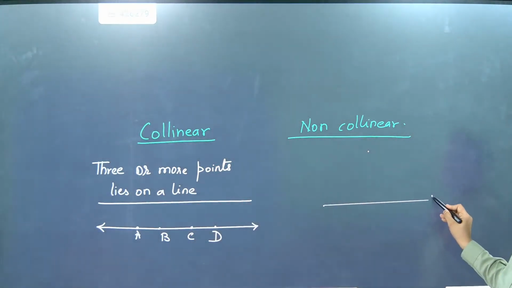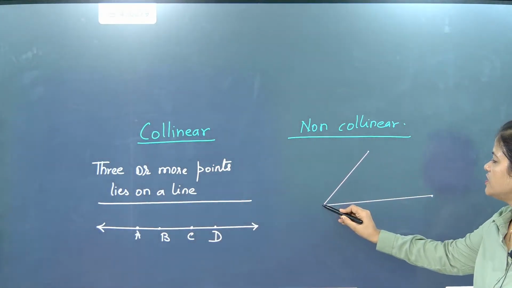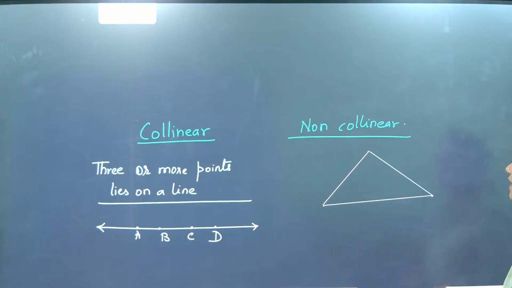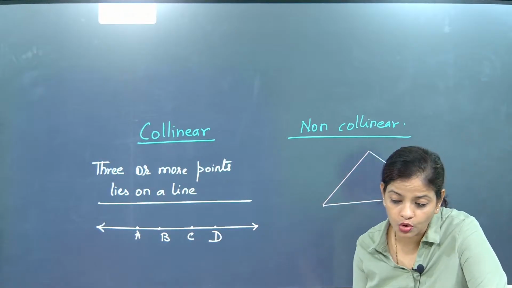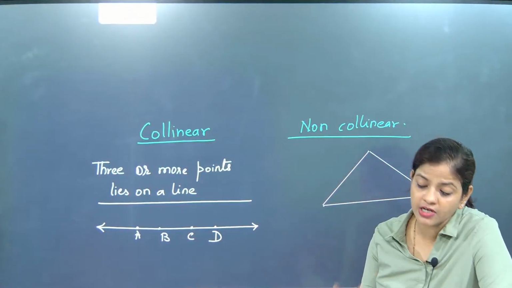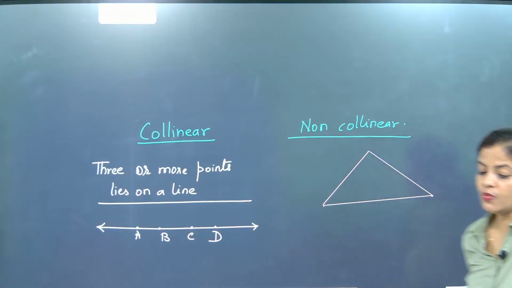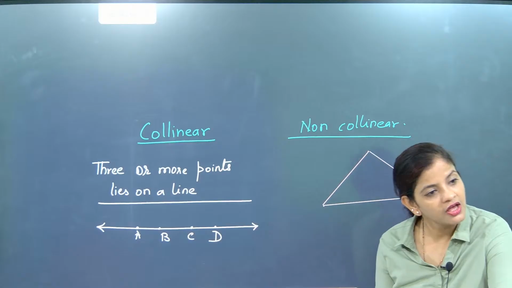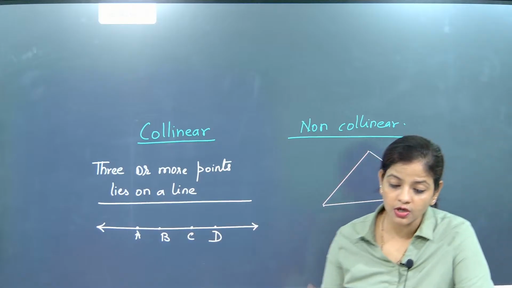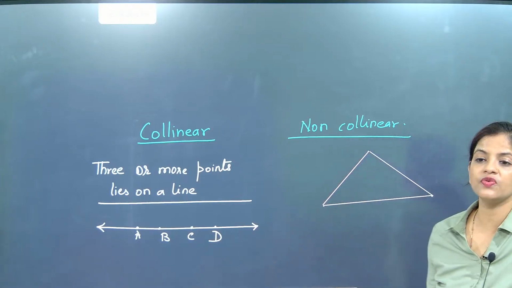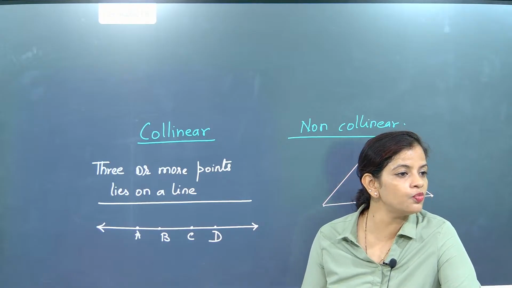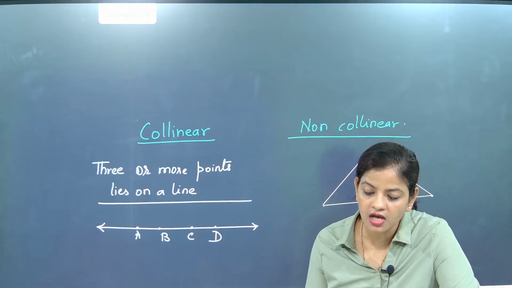Okay, I'm joining these points. Once I join them, I'm not getting any other figure. More than 2 points will make an enclosed figure. More than 2 points exactly enclose a figure. 2 points cannot enclose a figure. More than 2 points will do what? They will enclose a figure.